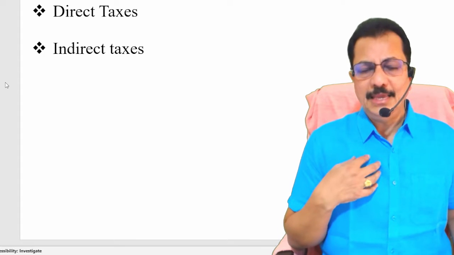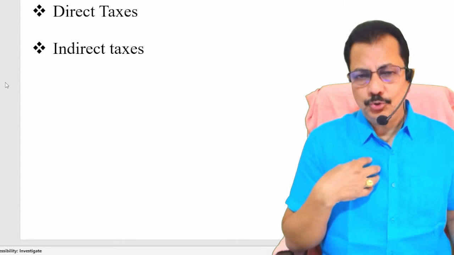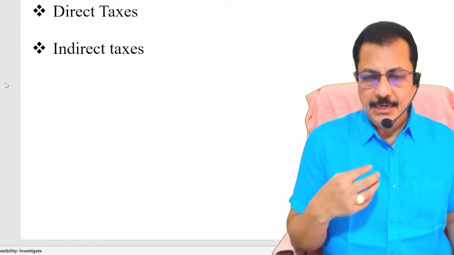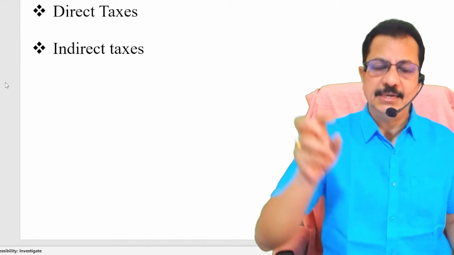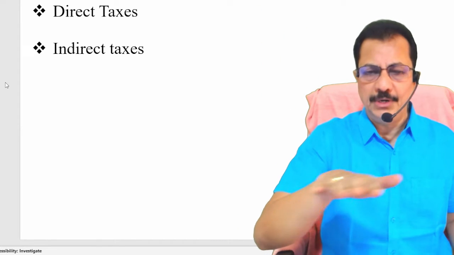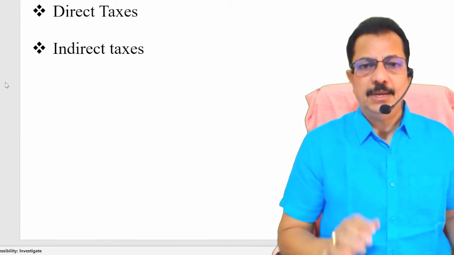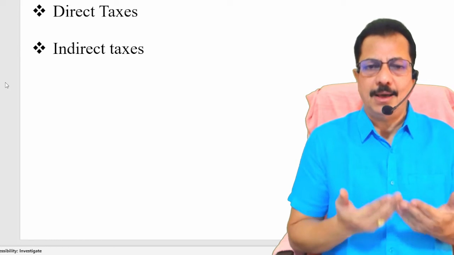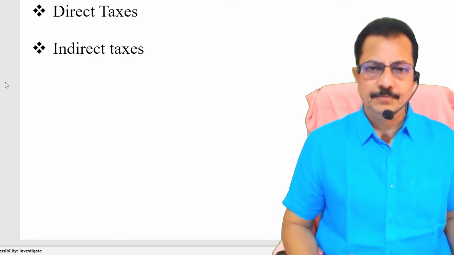We are paying income tax. When it comes to income tax, that is a direct tax, meaning the individual is paying the tax directly to the government and there is no intermediary. Similarly, the corporate tax is a direct tax paid by the organization to the government.